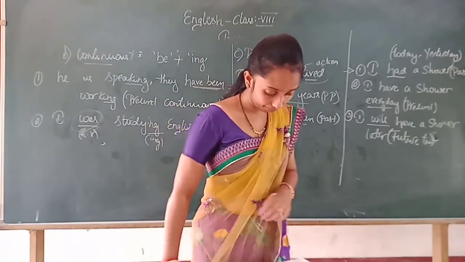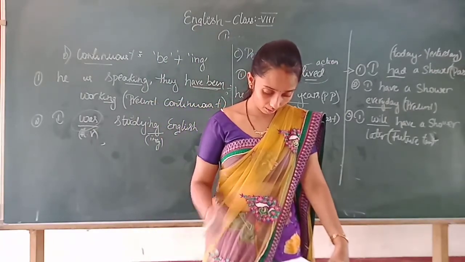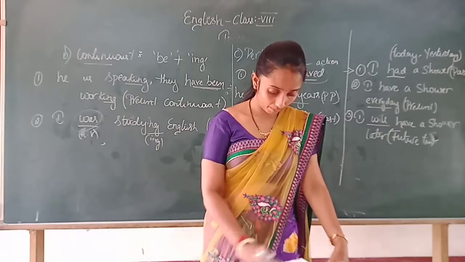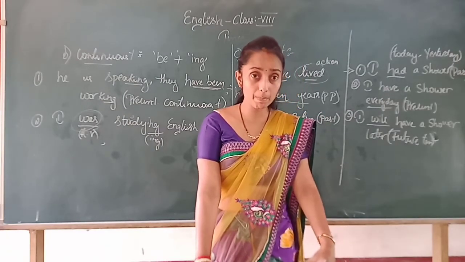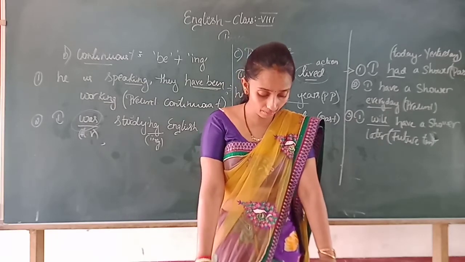Then next one is perfect continuous tense. What is perfect continuous tense? Write down.